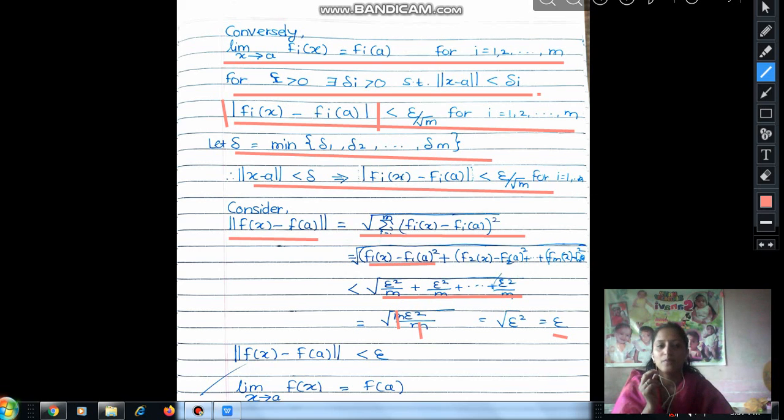For exam point of view, this theorem is very important. So read it and write the theorem properly. If you have any difficulty, ask me later.